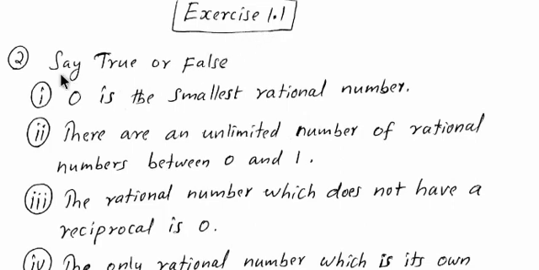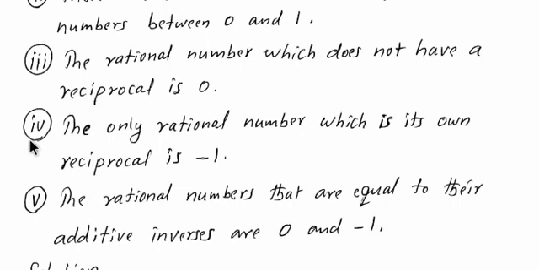X is 1, 1. Question number 2. Say true or false. 1. 0 is the smallest rational number. 2. There are an unlimited number of rational numbers between 0 and 1. Third, the rational number which does not have a reciprocal is 0. 4. The only rational number which is its own reciprocal is minus 1. 5. The rational numbers that are equal to their additive inverses are 0 and minus 1.